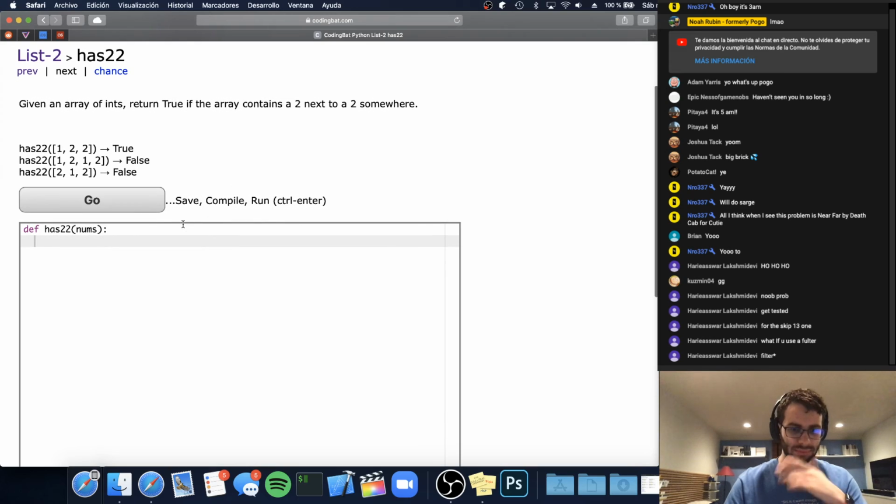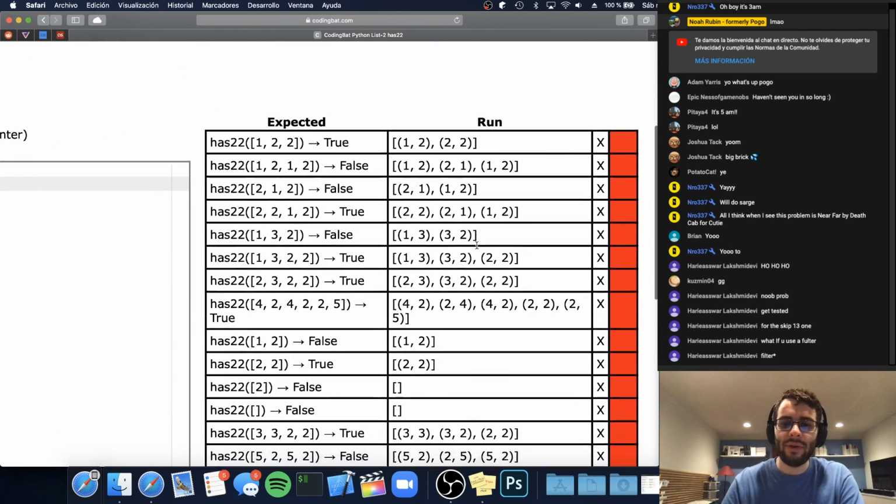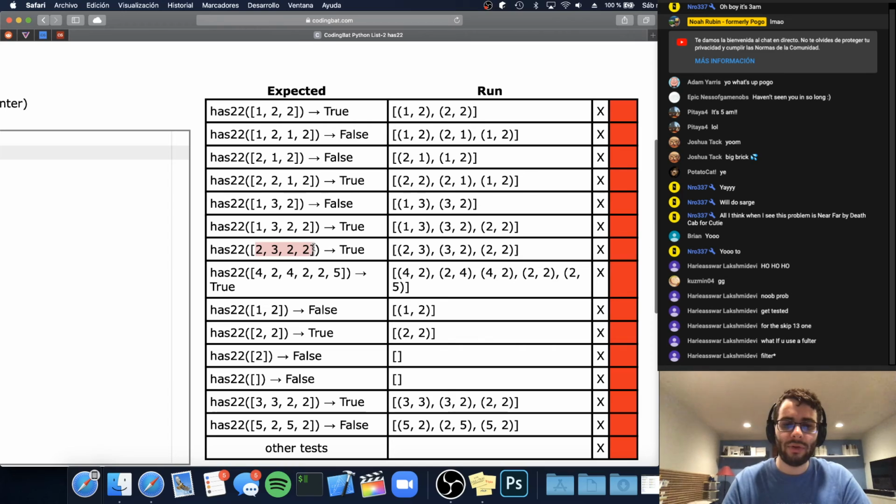The nice trick is that we can use the zip function. The zip function will take two or more iterables, and it'll take the first element from each one and stick them together into a tuple, then the second element from each one, then the third element, and so on. So what we can do is zip nums with nums starting at index 1, which is the second element, right? Just to see what this looks like, okay, that's good. As you can see, you can look at an example like this 2, 3, 2, 2 example.